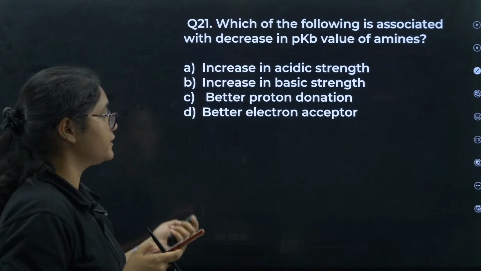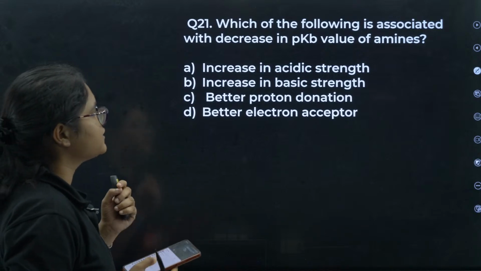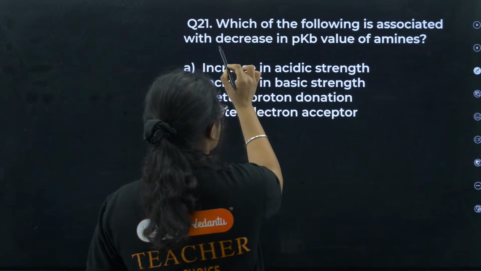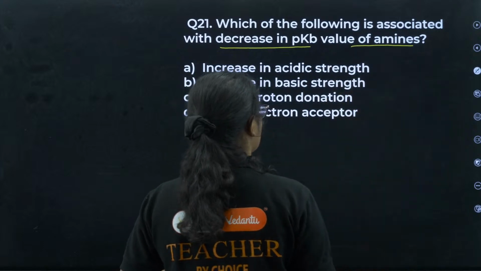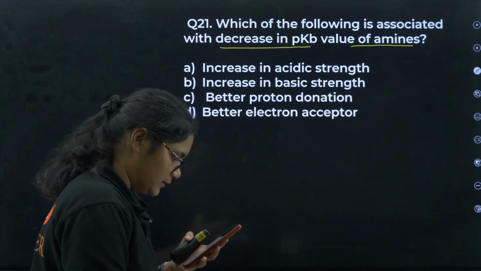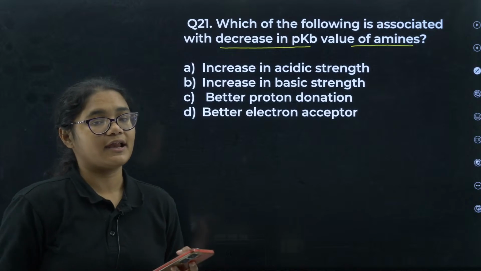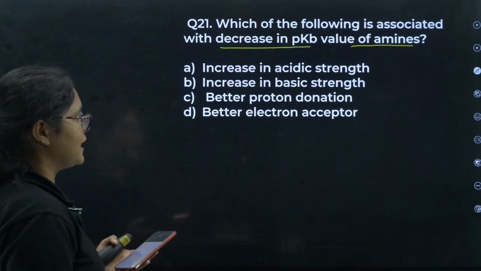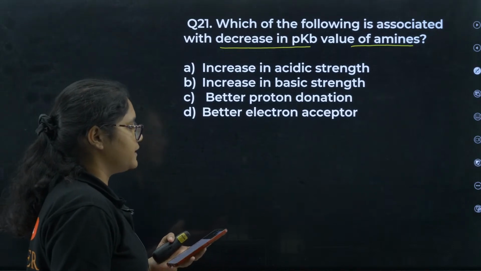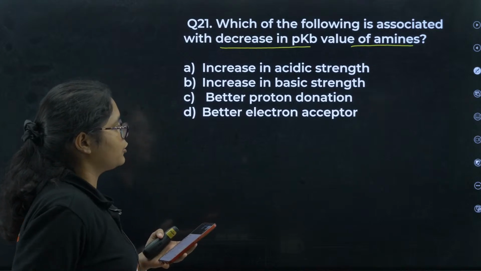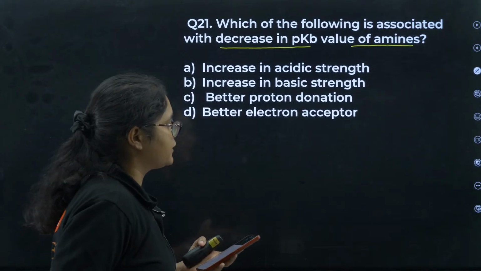Yes. Let's move to the next question, 21. Which of the following is associated with the decrease in pKb value of the amines? Decrease in the pKb value of the amines. Increase in acidic strength, increase in basic strength, better proton donor, or better electron acceptor.